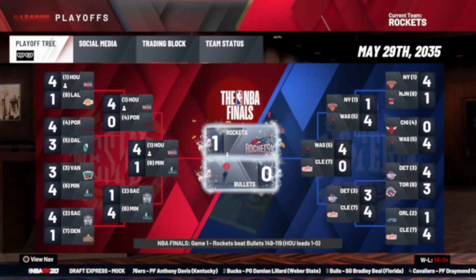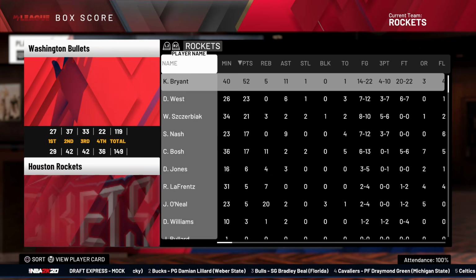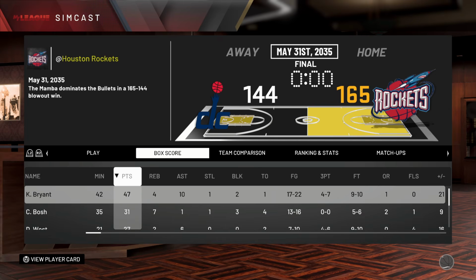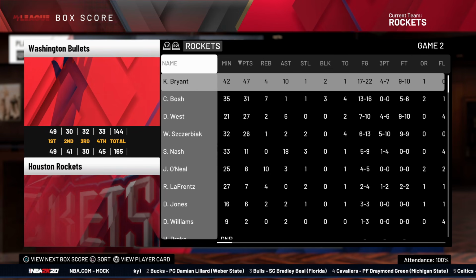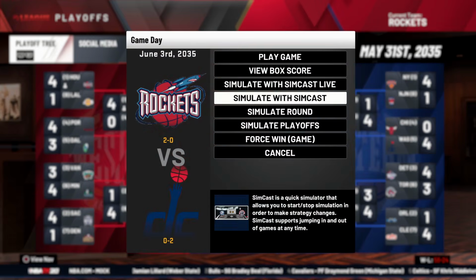You know, I'm just doing simulate game. Game 1 goes to us. We win by 30. Kobe drops 52 and 11. Game 2, Kobe drops 47 and 10. I like how I said that he dropped 52 and 11 like it was casual. Like the guy's averaging 50 points in this series, and I'm just like, oh yeah, you know, Kobe.